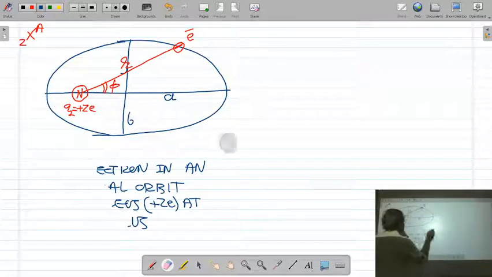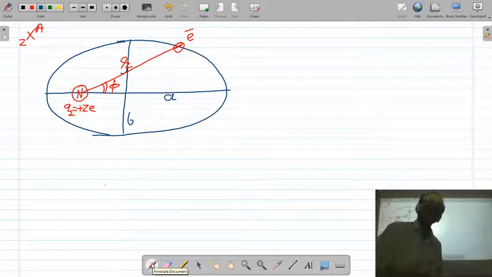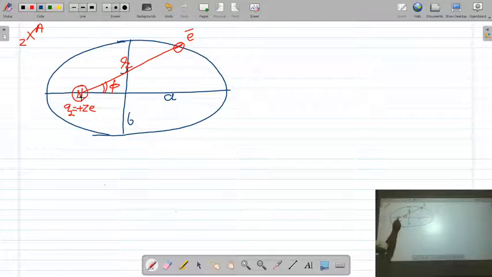Now, Sommerfeld assumed the elliptical orbit of the electron around the nucleus, with the nucleus situated at one focus of the ellipse. So let us consider the motion of the electron in an elliptical orbit instead of a circular orbit. The charge of the nucleus, as I told you, is Z. The radial distance of the electron from the nucleus is r.